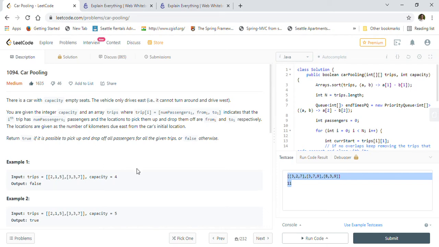Hi friends, welcome back. Today we are going to solve LeetCode problem 1094 carpooling.